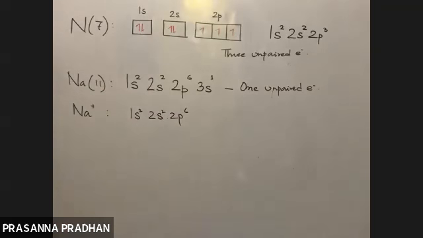Okay, so we can write down the electronic configuration of atoms. We can write down the electronic configuration of ions as well. Write it for oxygen, atomic number 8.